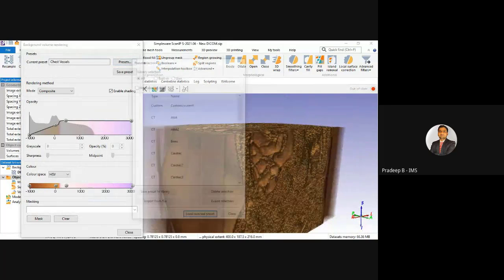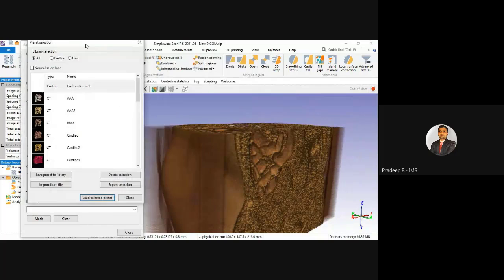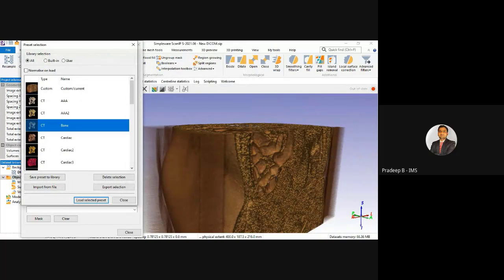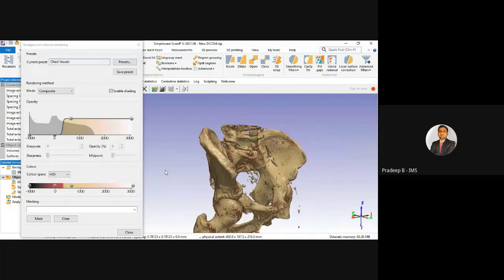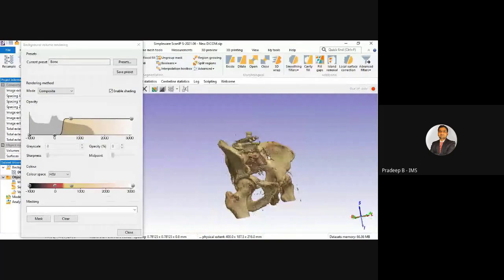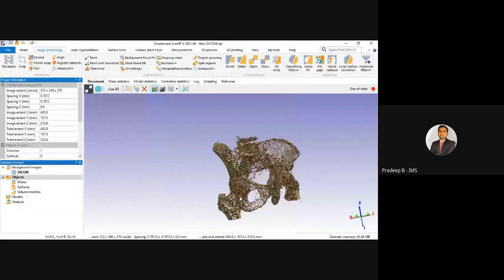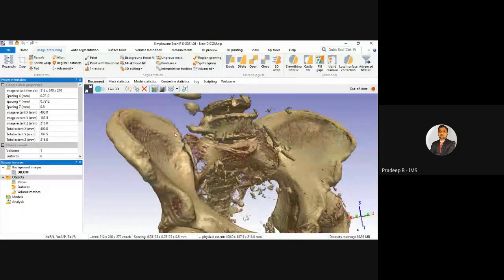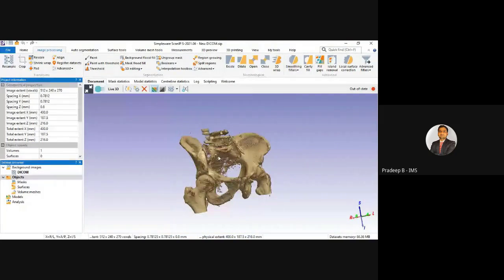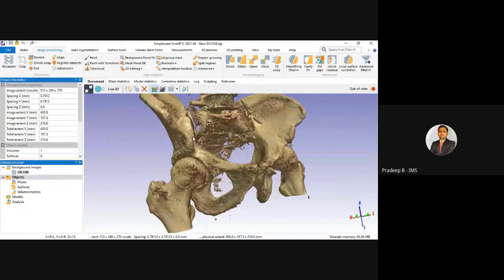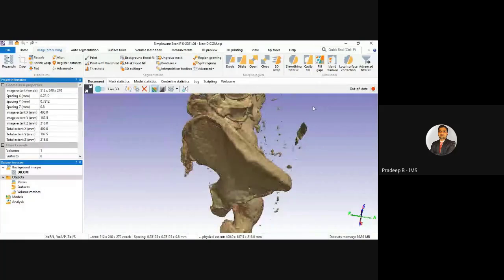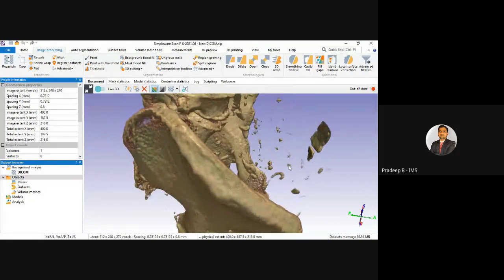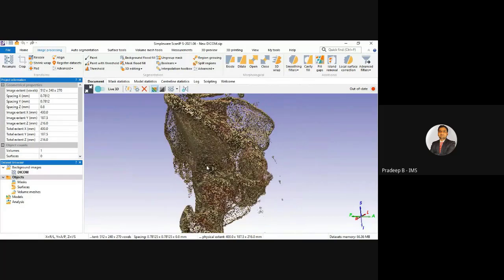Just for the visualization, as we know this is CT scan data, we can simply select CT bone and click done. This is just a volume rendering, 3D rendering, for visualization. We can see the data also has some noise, some island-type noise.